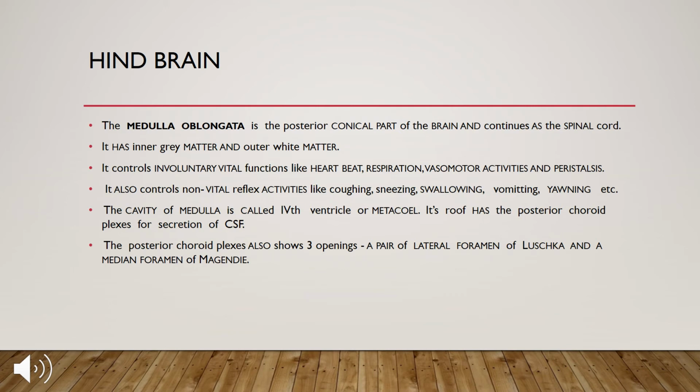Now it controls involuntary vital functions like heartbeat. So heartbeat control is done by the medulla. All the involuntary activities taking place in our body which are vital for our survival are controlled by the medulla oblongata, functions like heartbeat, controlling respiration, vasomotor activities, and peristalsis. It also controls non-vital reflex activities like coughing, sneezing, swallowing, vomiting, yawning, etc.